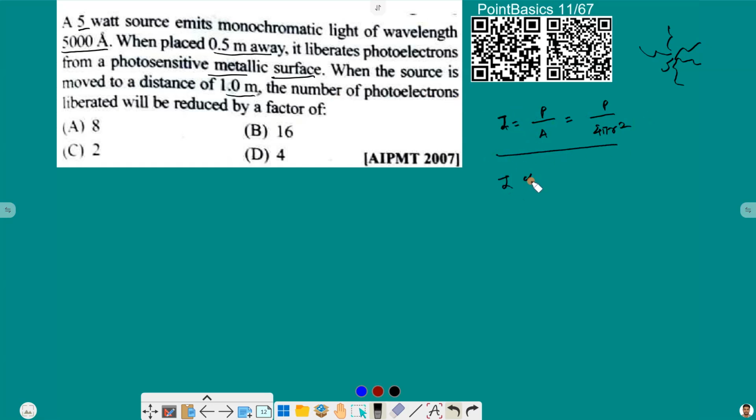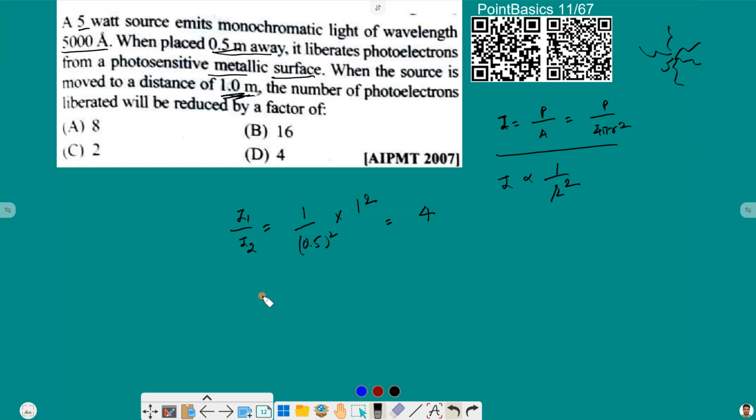From this we can write that I is proportional to 1 by r square. So I1 divided by I2, where I1 is the intensity at 0.5 meter and I2 is the intensity at 1 meter, will be equal to 1 square over 0.5 square, and this will give us 4.